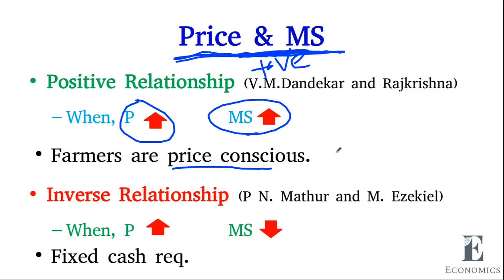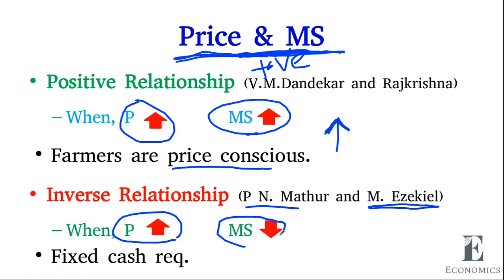When the price increases, they automatically sell their product in the market. They will bring their product to the market. So this is common. Then P.N. Mathur and Ezekiel have studied our market, and they have found that when price increases, the marketable surplus decreases.